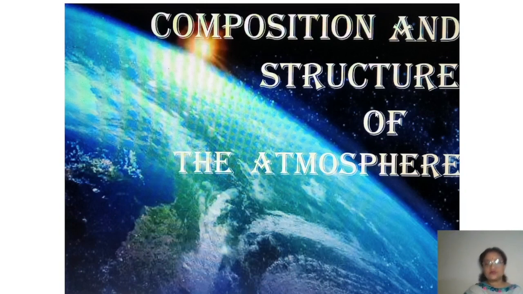Third one is lithosphere. Lithosphere is that which is related with the rocky surface, or you can say the outermost layer of the Earth. We also call it crust, right? So atmosphere, hydrosphere and lithosphere, these are the three main spheres which are found on Earth. Now what is the fourth one? That is biosphere.